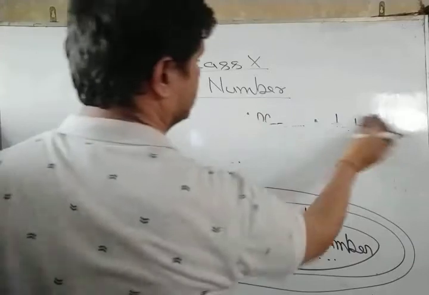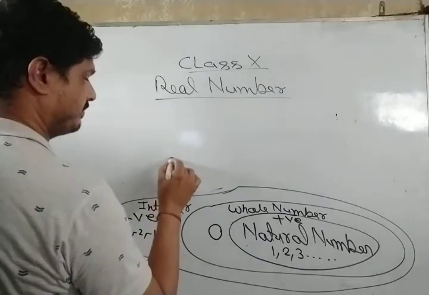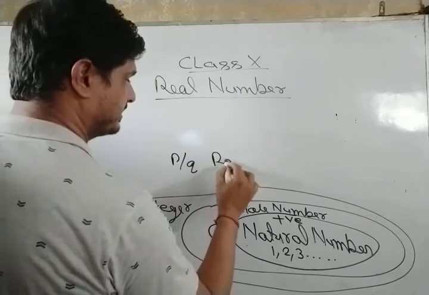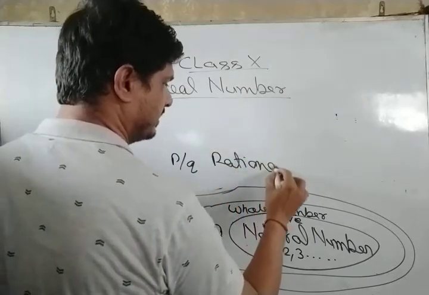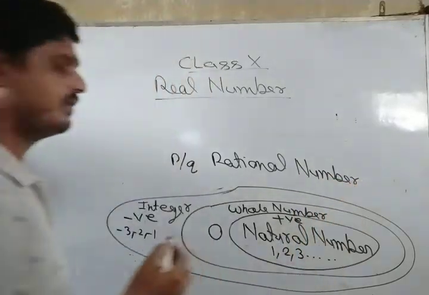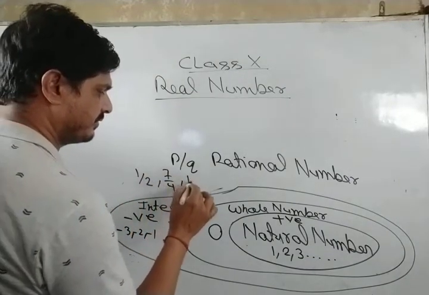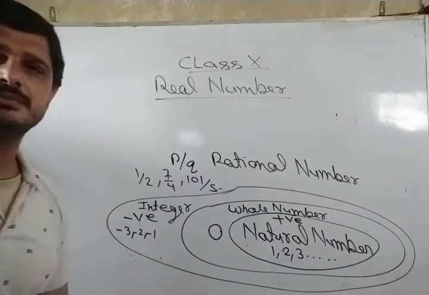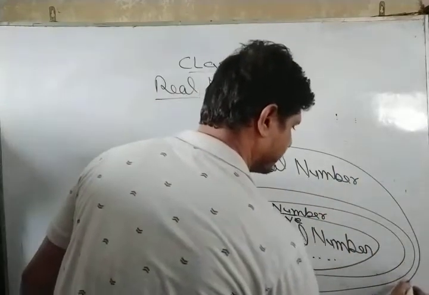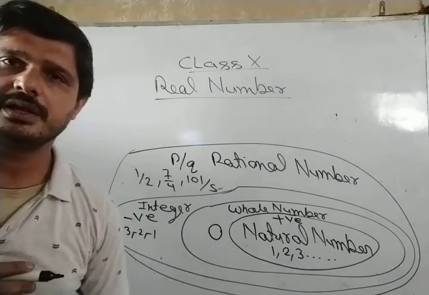We all know rational numbers are in the form p by q, like 1 by 2, 7 by 4, 100 by 5. The set we get is termed rational numbers.